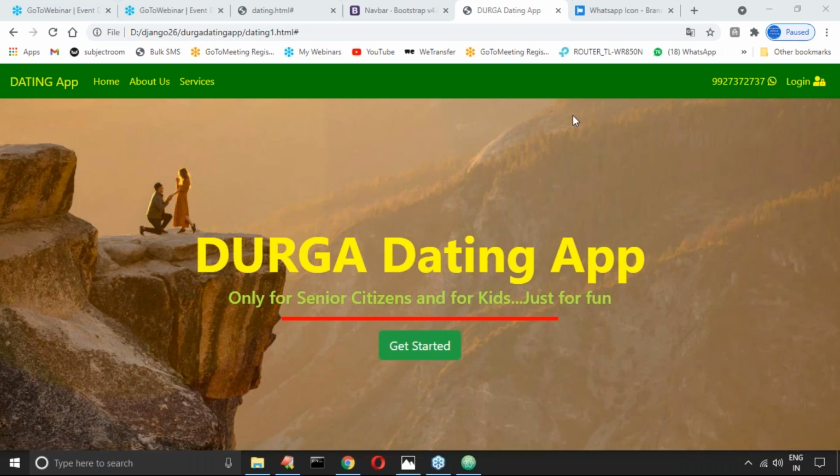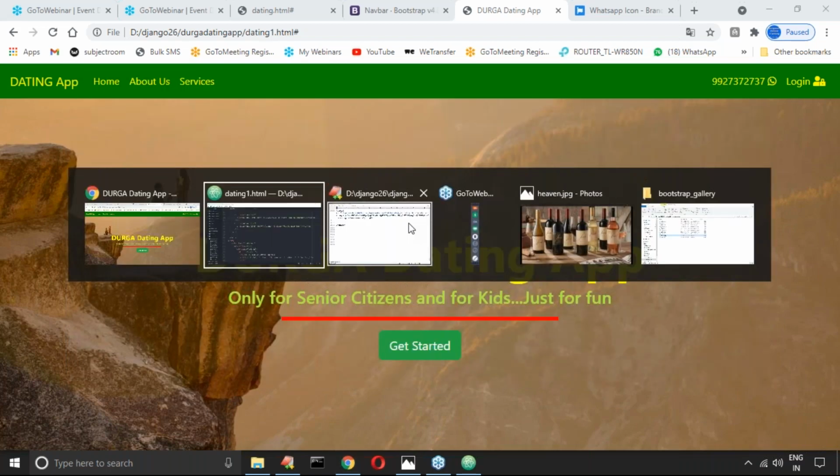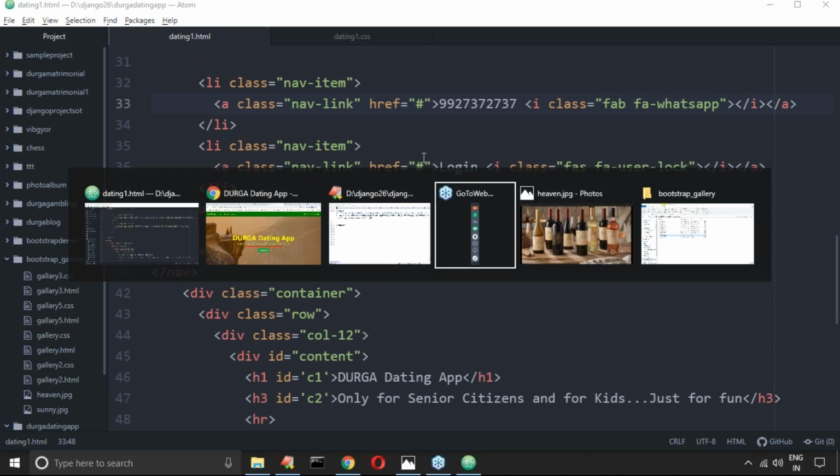Next, what remaining here, get started. Okay, green is there. Here my requirement is I want to keep one happy icon also, because it's a dating app, right? So more happiness must be required.